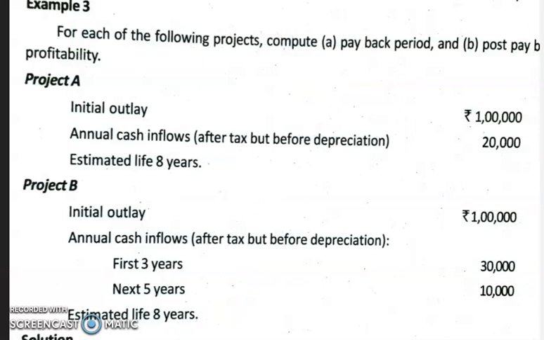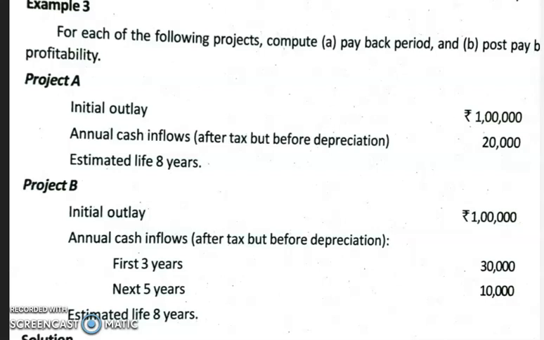In this problem, we have to calculate both the payback period and the post payback profitability. So there are two projects. In the first project and the second project, the initial outlay or the cost of investment is rupees 1 lakh. Then in project A, the annual cash inflows after tax but before depreciation, CFAT as it is called, is 20,000. That means annually we're getting the same amount. At the end of every year we're getting 20,000. And the life of project A is 8 years.